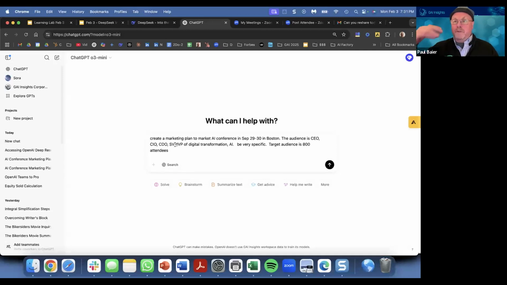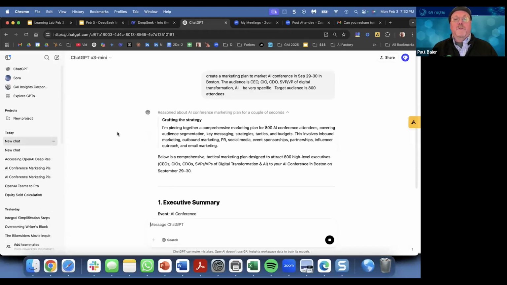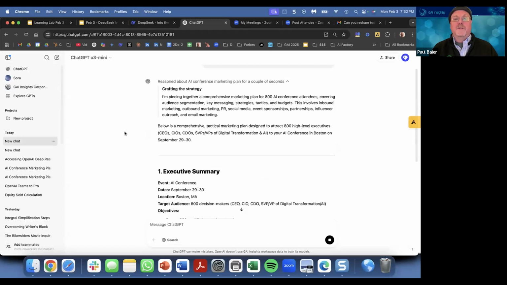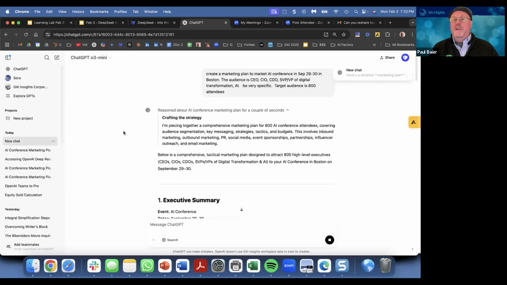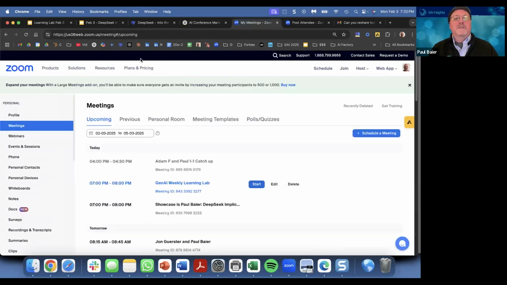And when I put this in, it'll start showing you just a little bit of the reasoning, or the steps it's taken to answer the question. So you see the word reasoning, crafting a strategy. Now, one of the things that OpenAI does, it doesn't show you a lot of the steps within the reasoning. One of the things that's interesting about DeepSeek, which I'm going to show you now, is that it does.